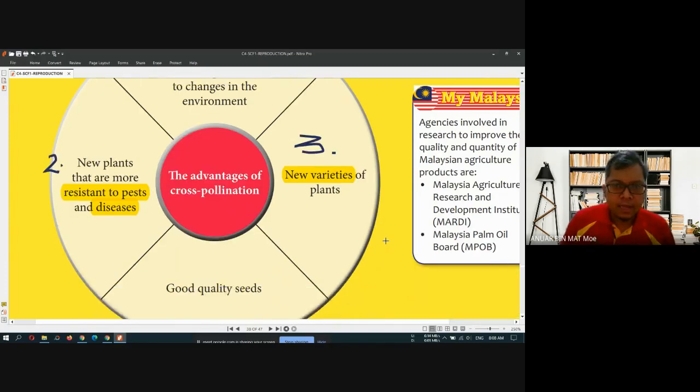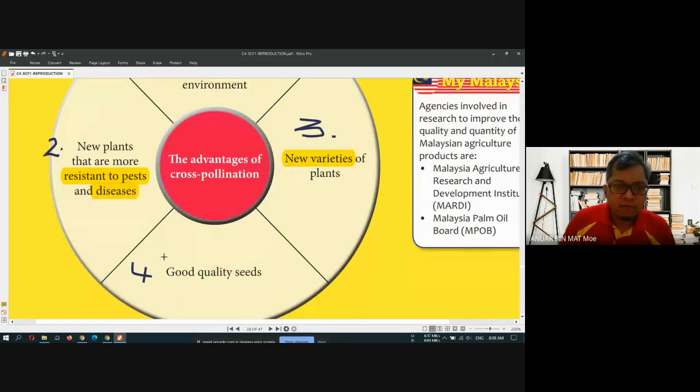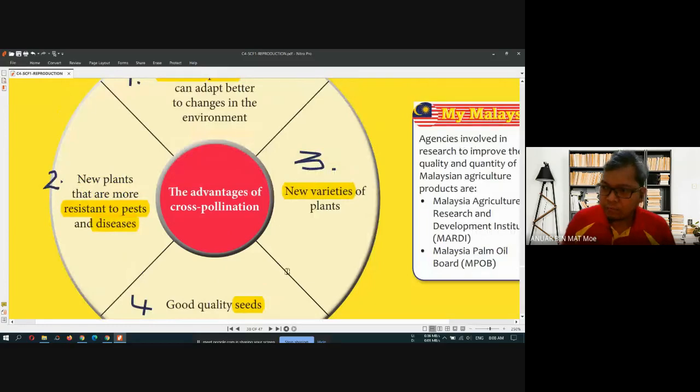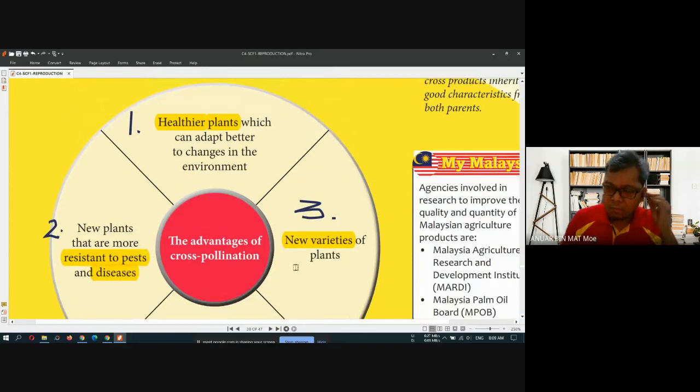And then number four, we have a good quality seed. Later I will show you the example of cross pollination. Can you understand this? You must remember these four advantages of cross pollination in plant.